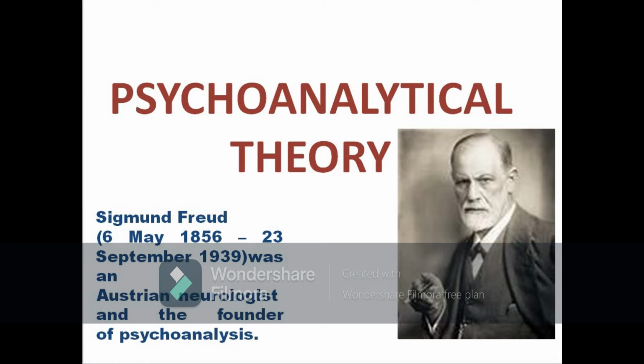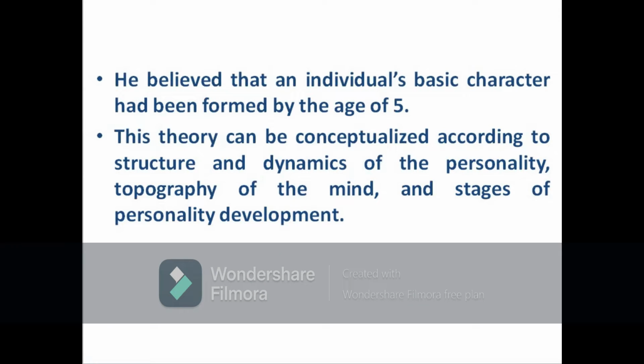This session is all about psychoanalytical theory, which is also referred to as psychosexual theory. This theory was formulated by Sigmund Freud, who was an Austrian neurologist. He believed that an individual's basic character had been formed by the age of 5, and this theory can be conceptualized according to the structure and dynamics of the personality, topography of the mind, and stages of personality development.